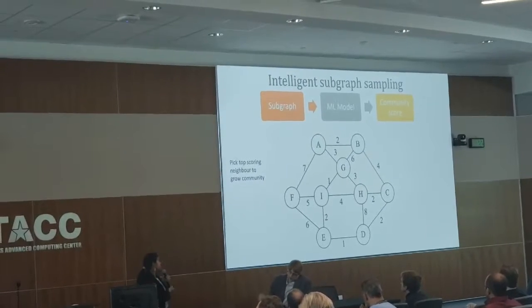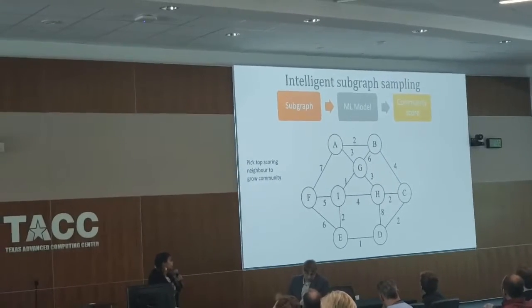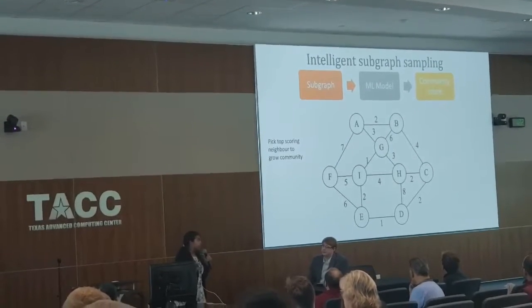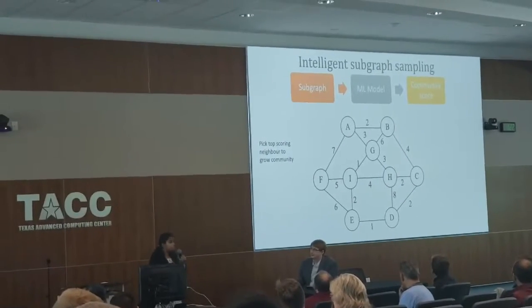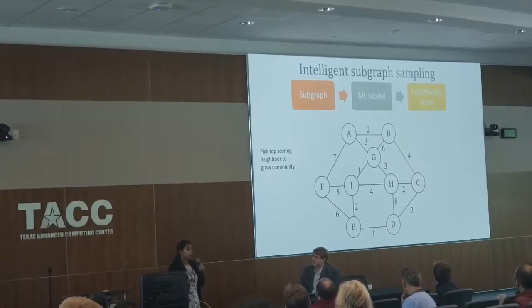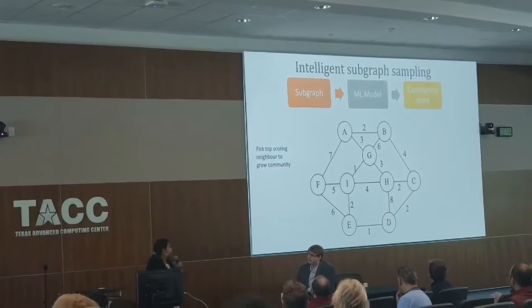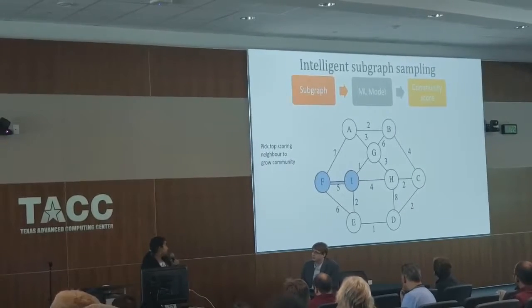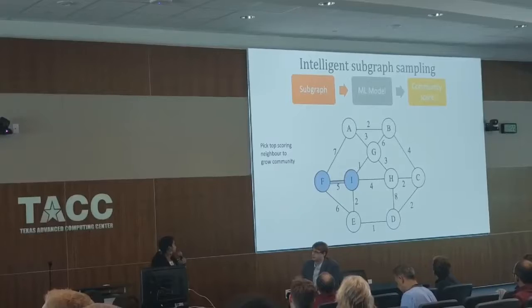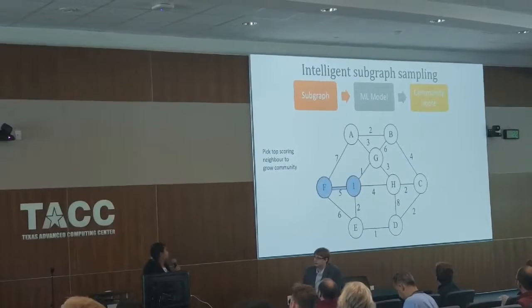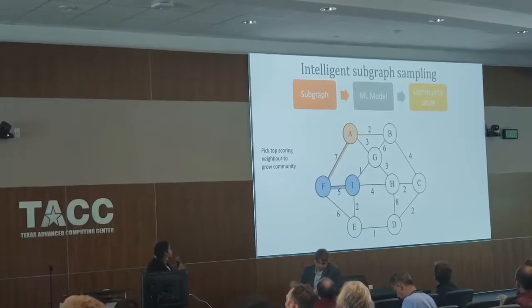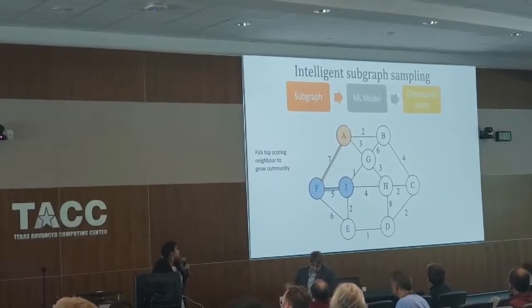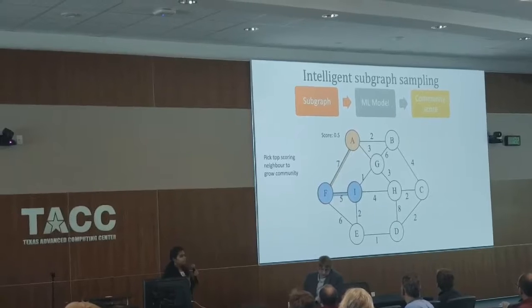So assume that this is your network. You start out by actually using the machine learning model itself in the process of sampling a community. So we're kind of going to grow our communities by sampling using the model. So let's start out with these two nodes, I and F, as our initial community, and look at all of its neighbors. Let's consider A. So now I'm going to put AFI into my machine learning model and ask, hey, what is the probability that this is a community? And it throws out, hey, 50%.